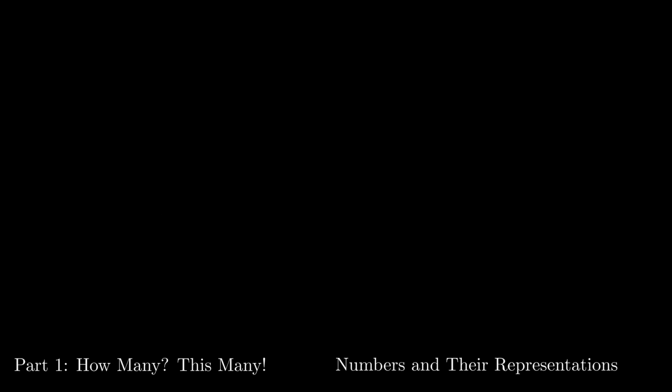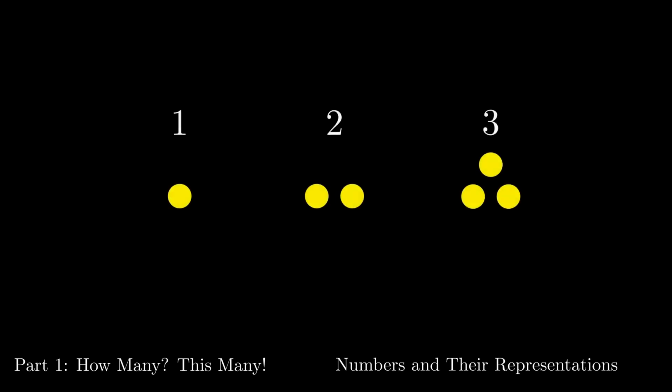Let's go back to 1, 2, 3. We said that these are the answers to the question, how many? So if we look at the picture and ask, how many shapes are there? Our answer would be 2. It is important that we distinguish between the number 2 and the symbol 2. The number 2 is the number of shapes in the picture. The symbol 2 is just one of the ways that we can represent this in writing.